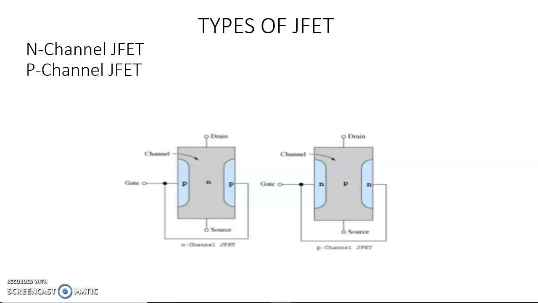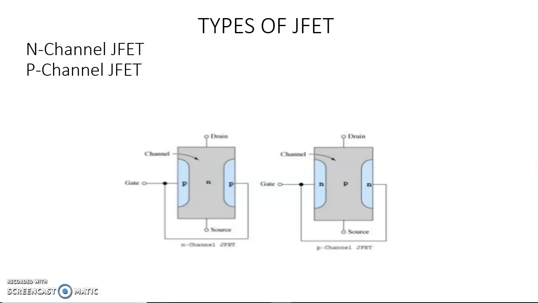The structure of P-channel JFET is shown in the second figure. It consists of moderately doped P-type semiconductor. Two heavily doped N regions are diffused on opposite side of its middle part. The two heavily doped N regions are connected together and it forms a gate terminal.